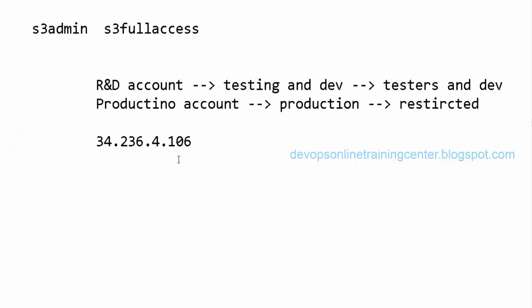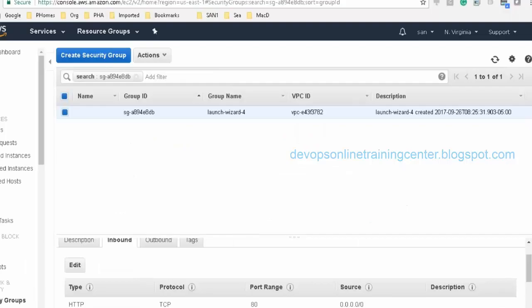We also have S3: how to create S3 buckets, how to add images to an S3 bucket, what advantages we get if we use S3 compared to other storages, and then how to access the objects stored in S3 from outside. That we'll see.